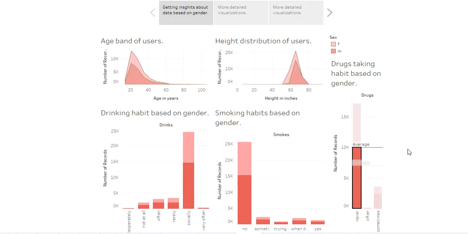This is the first case study. There are 2 dashboards and about 9 sheets altogether in them. The first dashboard talks about the comparison of males and females based on age, height, their drinking habit, smoking habit, and drug taking habit.